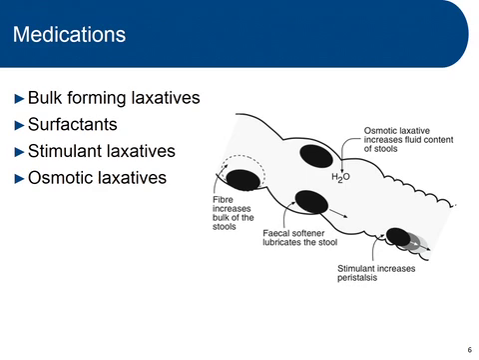You have stimulant laxatives. The stimulant will increase peristalsis. So the actual GI tract itself will have an increase in peristalsis, and that will help push the stool through the GI tract. And then finally, the osmotic laxatives. What these do is they bring fluid into the GI tract, and that's going to increase the fluid content of the stool, and that's going to help the stool to pass a little bit easier.